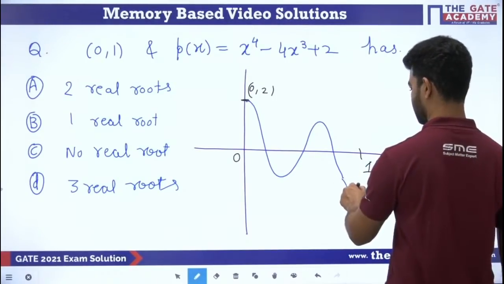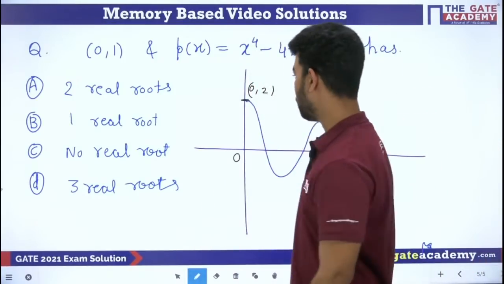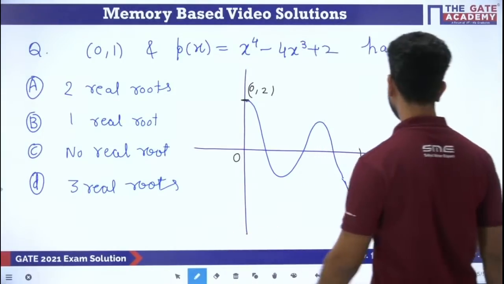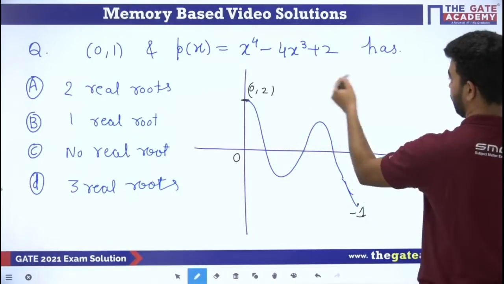Yeah, like this it is going, suppose. Okay, we don't know how many roots are there. Okay, like this it is going. Now how will you check how many real roots there are? So what will you do? You just try to check whether there are any stationary points in 0 to 1 or not.